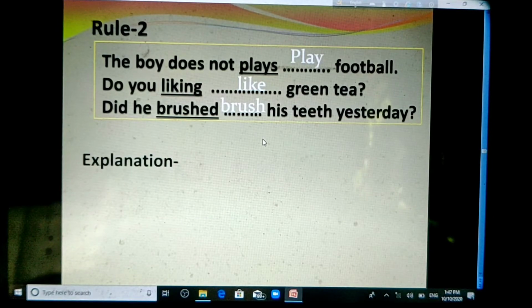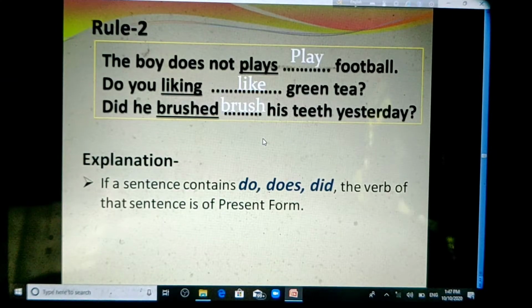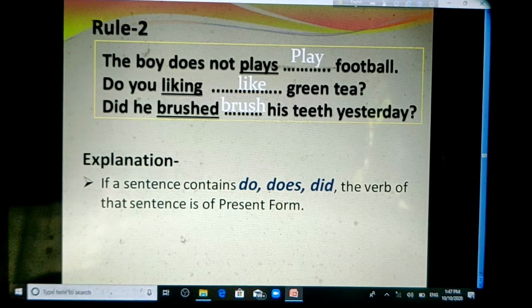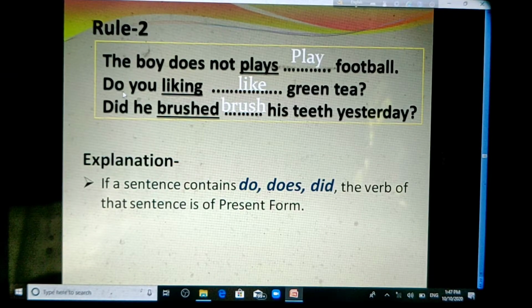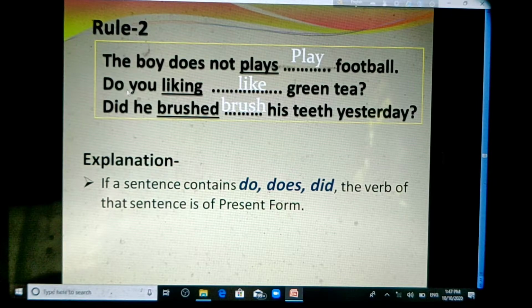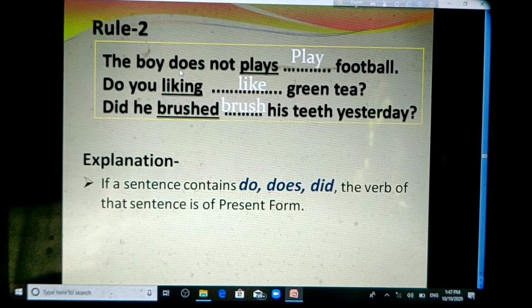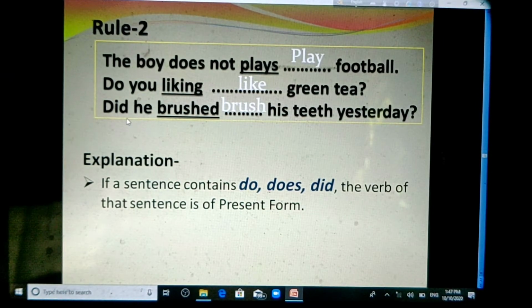But why? Explanation. The explanation is, if a sentence contains do, does or did, the verb of that sentence is of present form. In the second sentence you notice here is do, in the first sentence does, and did in the third sentence.